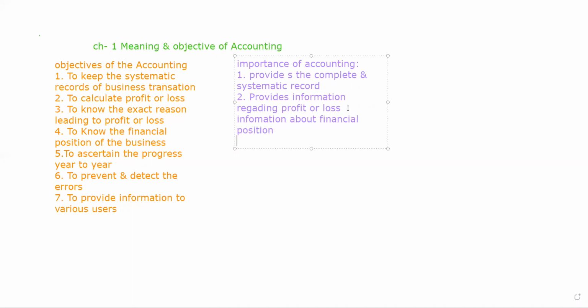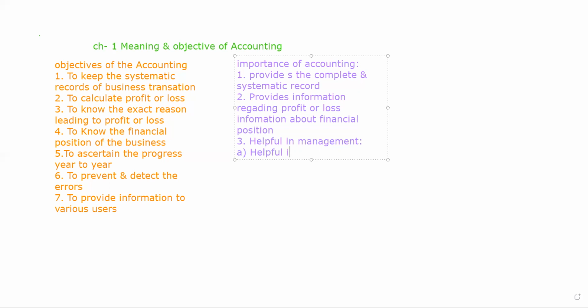The next is that it is helpful in management. How is it helpful in management? By preparing the accounts, first of all, we can find out what our expenses, incomes, and losses are. With the help of this, decision making is possible, and we can make plans as well.